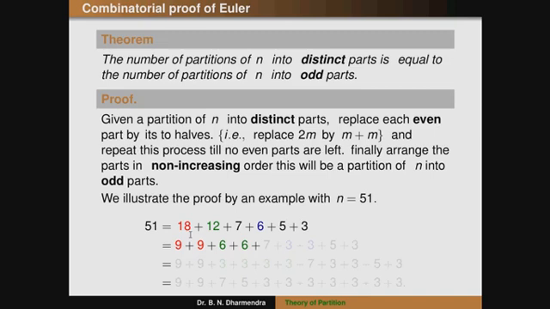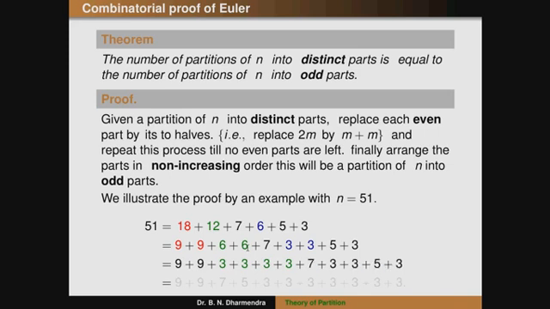7 is already an odd part. Here 6 is an even part that can be written as 3 plus 3. Similarly, the remaining terms are odd, that is 5 plus 3. Again, the 6 in the middle is an even number, so once again it is split into odd numbers. 9 plus 9 is odd. The 6 can be written as 3 plus 3, and the second 6 also can be written as 3 plus 3. The next ones are odd numbers: 7 plus 3 plus 3 plus 5 plus 3.